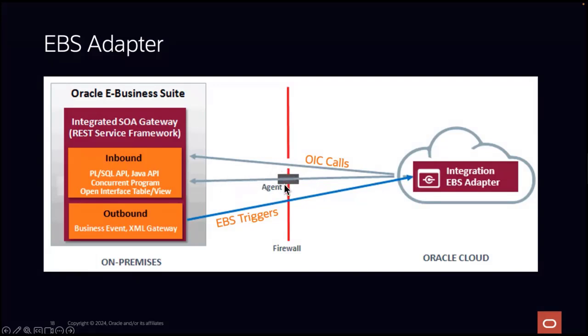Basically, agents broker the communication between EBS and Oracle Integration Cloud. And there's another option: if you want real-time business event triggering from EBS, like when you book an order and you want the integration to run, that's also an option if you use the EBS adapter.